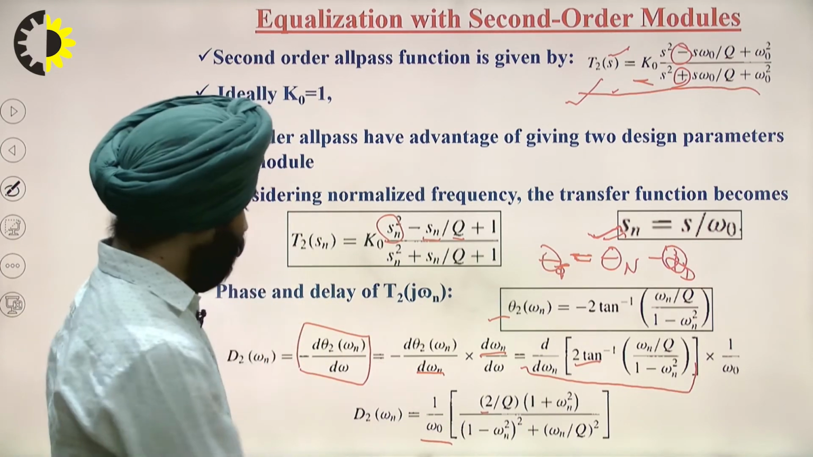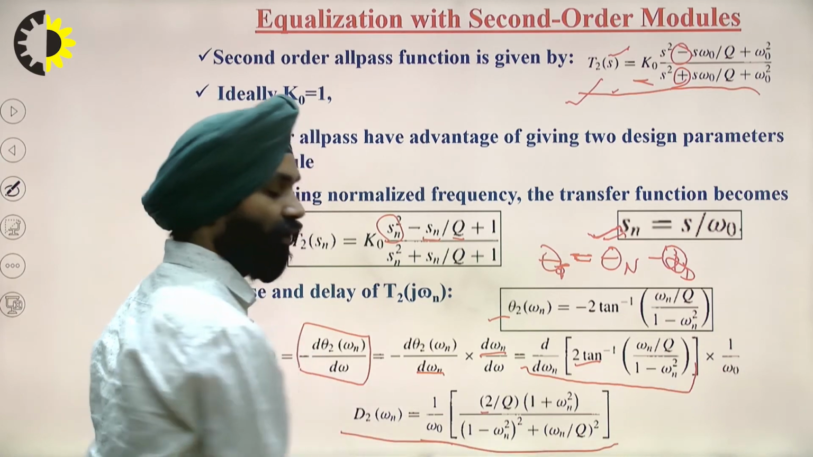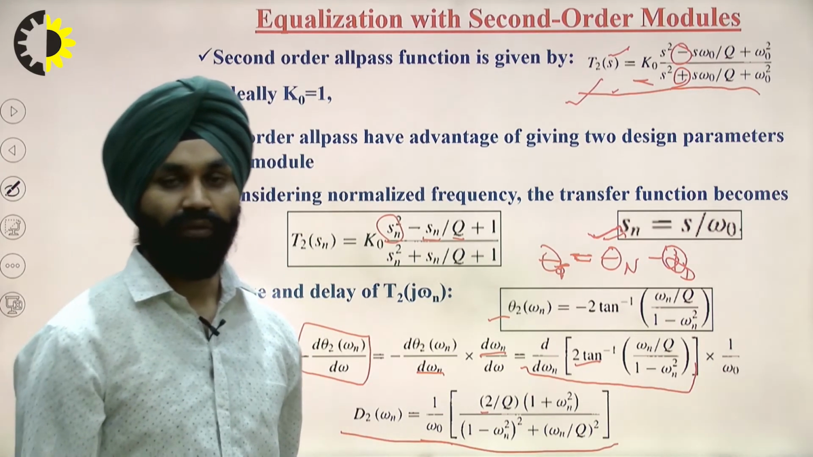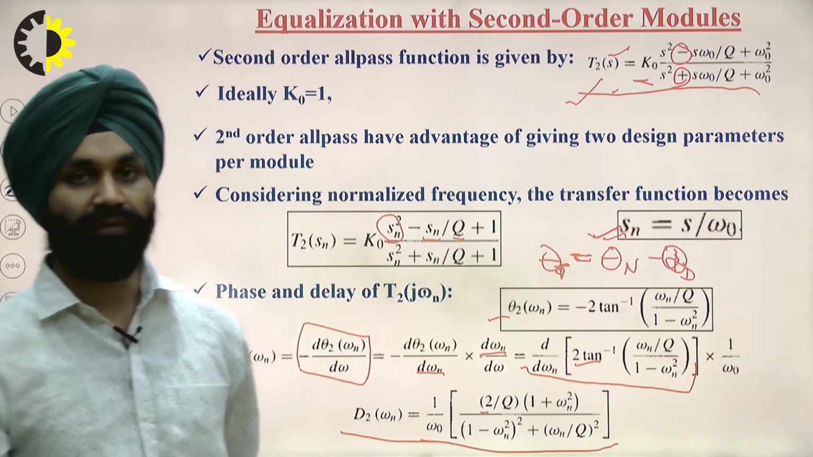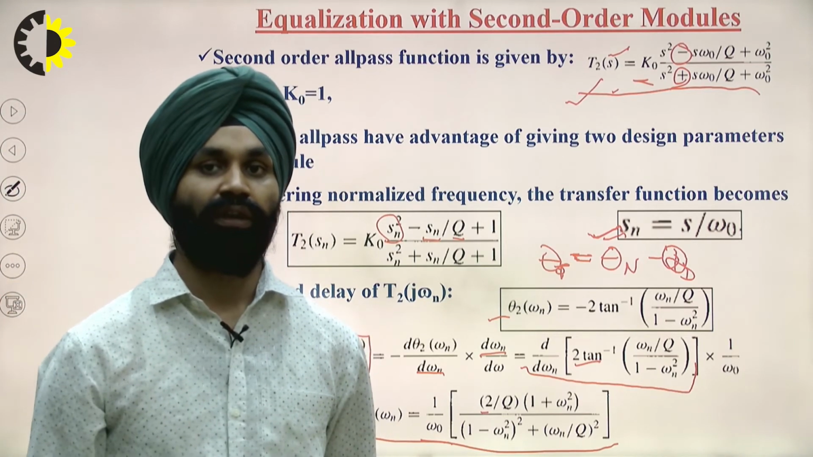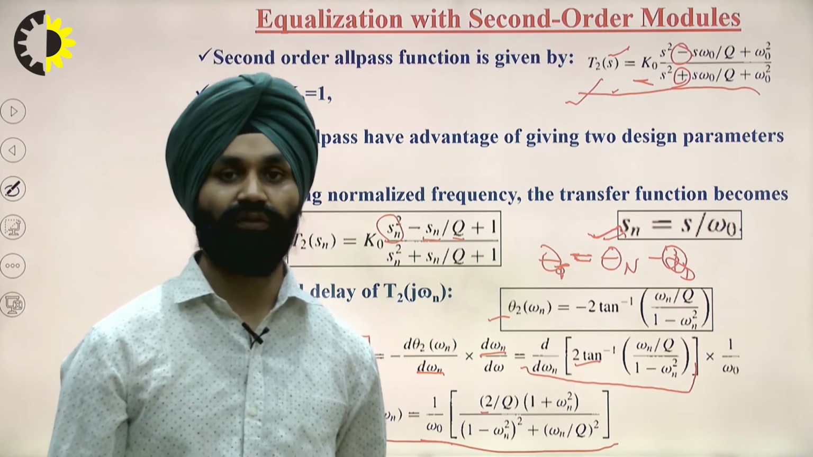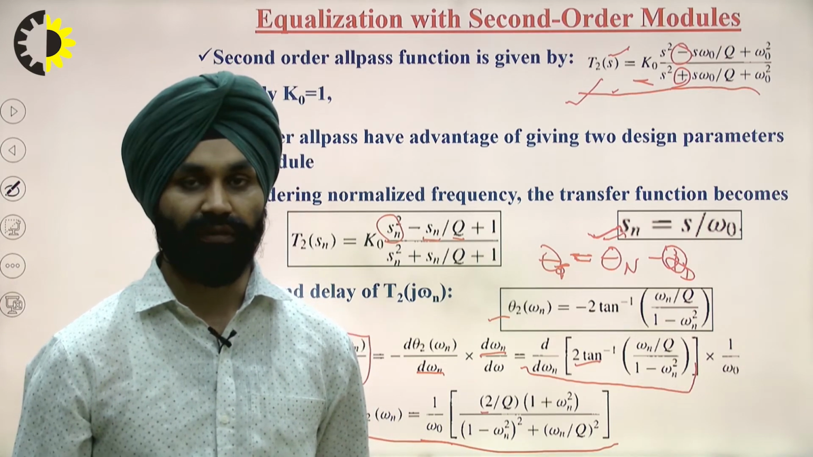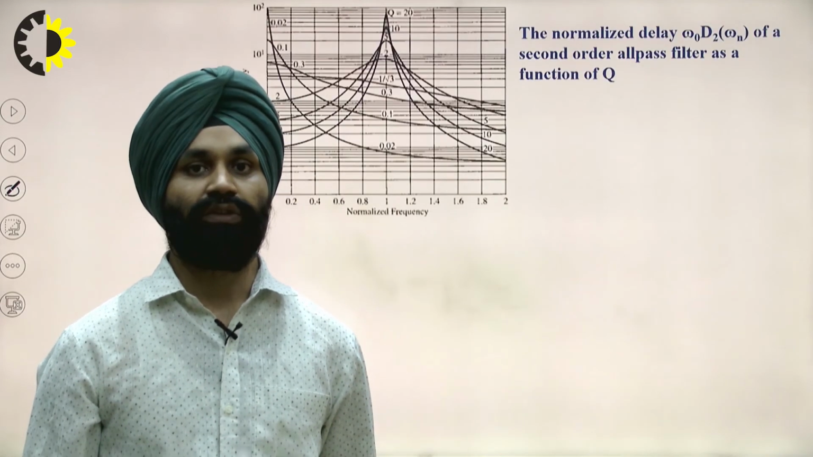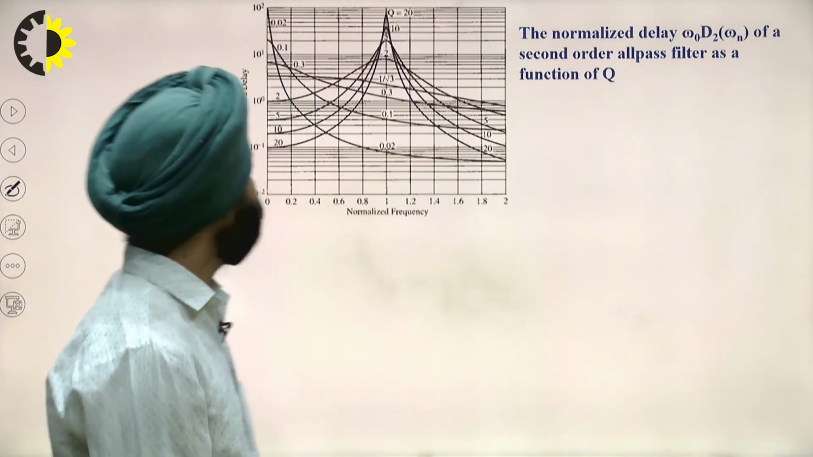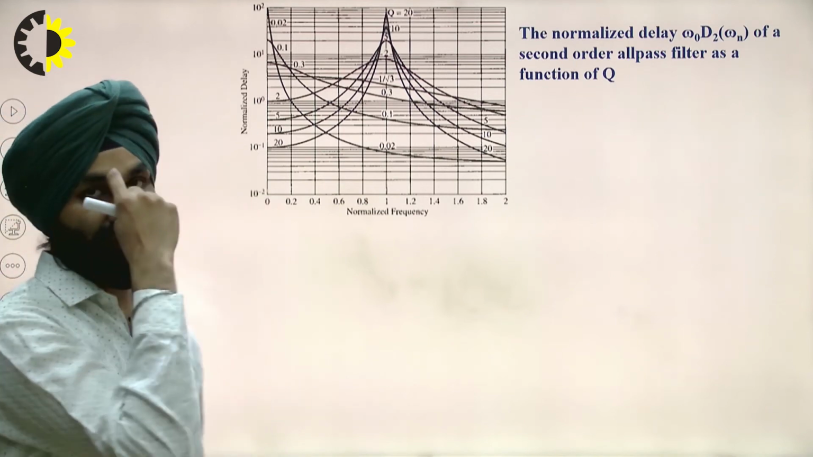So this is the delay of the second order filter. Now we know the delay of the second order all pass filter. It will be easier for us if we draw in advance some curves for this second order filter. So we have these curves for the second order filter.